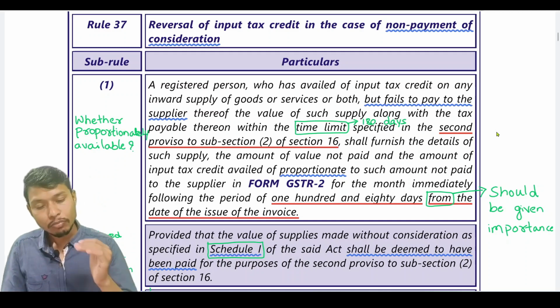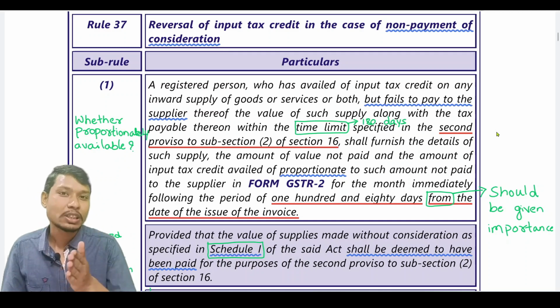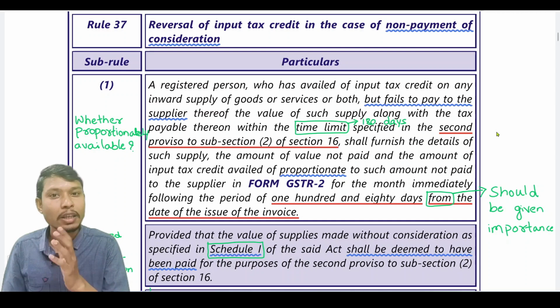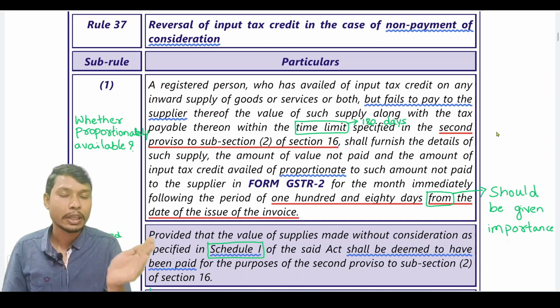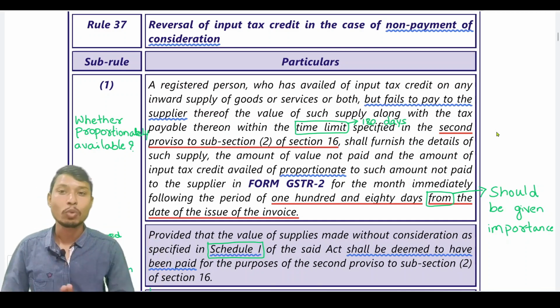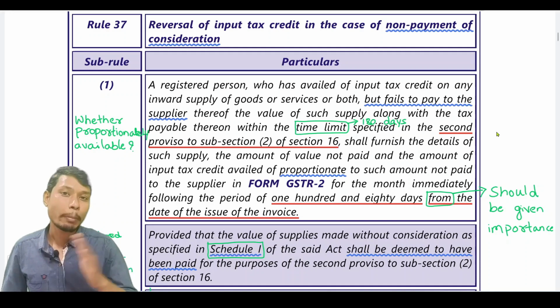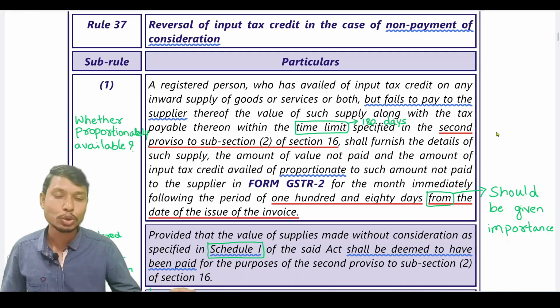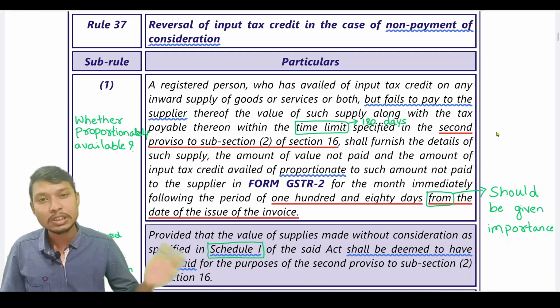So I will be discussing Rule 37, the older Rule 37 and the first amendment and the second amendment, so that you will get clarity on what the older rule is and what the amendments are in those two amendments, and also the reason for those amendments.